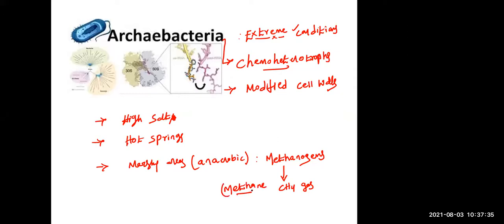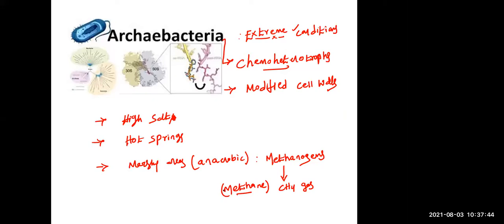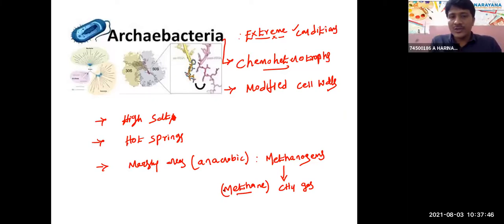Bacteria present in high salt areas and hot springs do not produce methane. Only in marshy areas do they produce methane gas. In salt areas and hot springs, some bacteria are anaerobic and some are aerobic, both are present. But the bacteria present in marshy areas are obligate anaerobes.